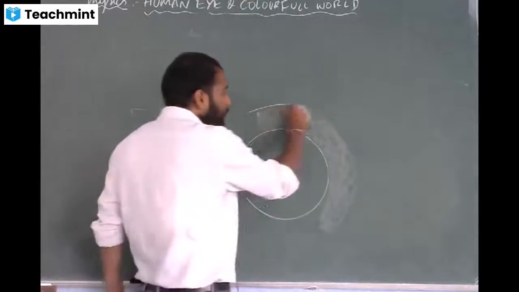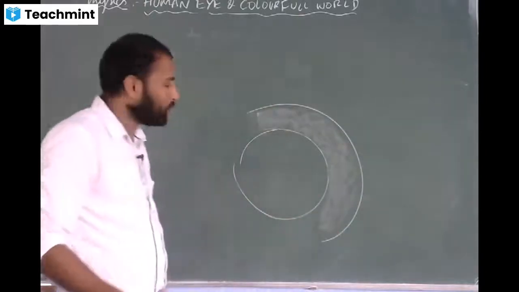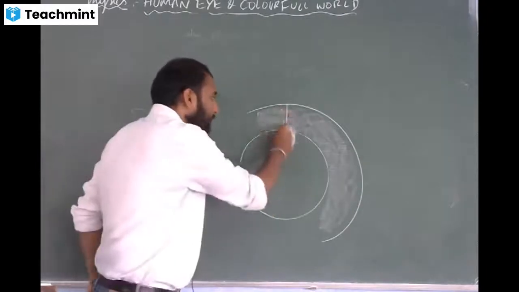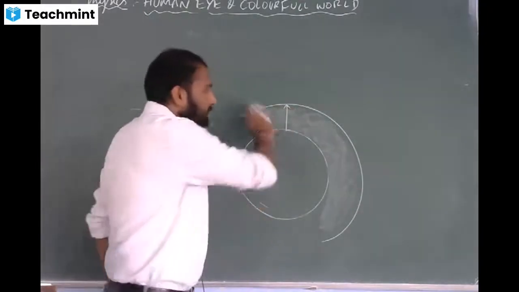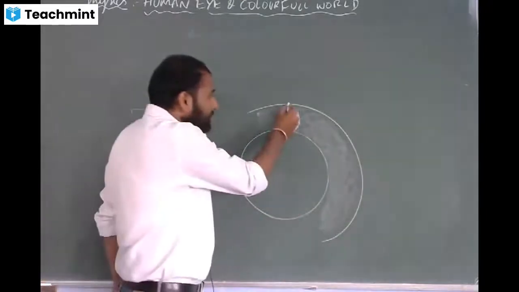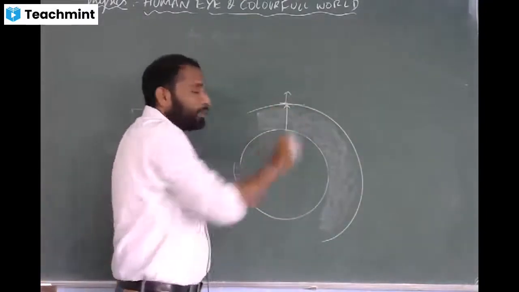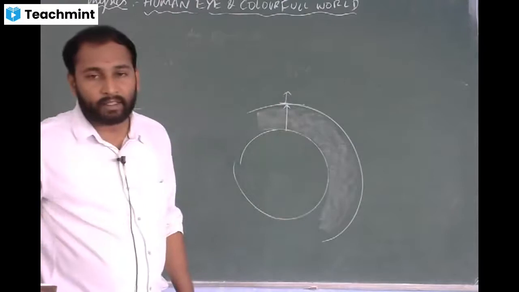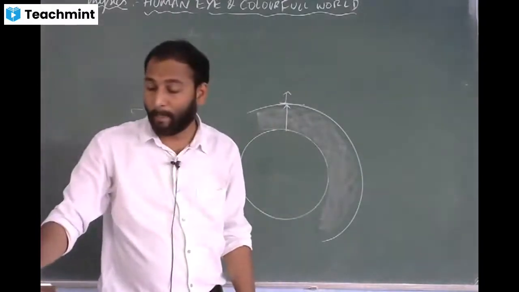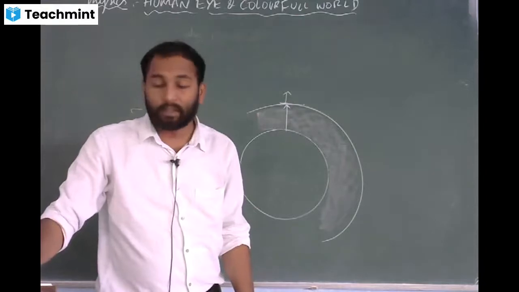Okay, so around 200 meter depth we will have atmosphere. After a certain distance there won't be any presence of atmosphere. So if you reach above this level, what color will you see? Dark.